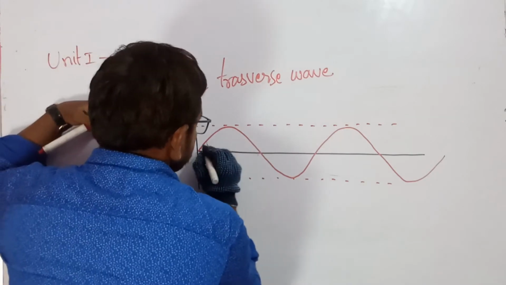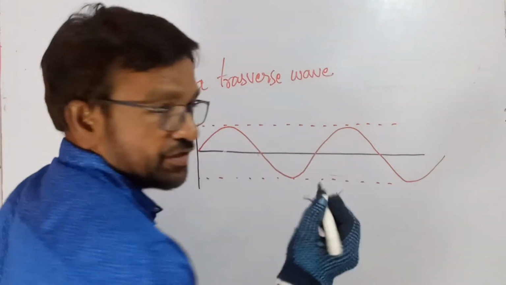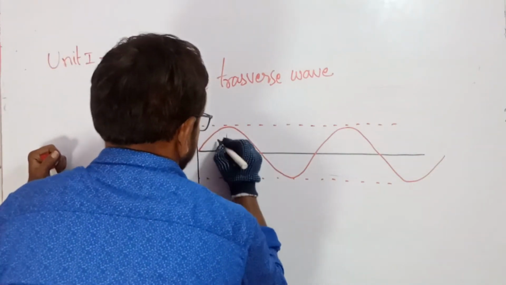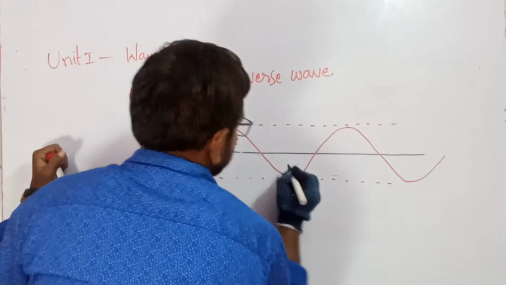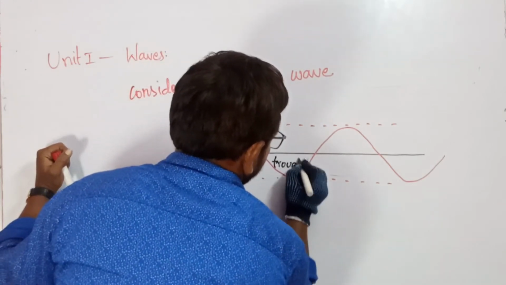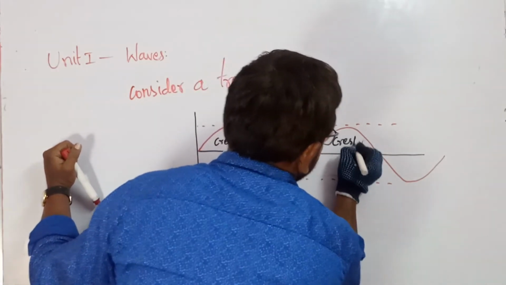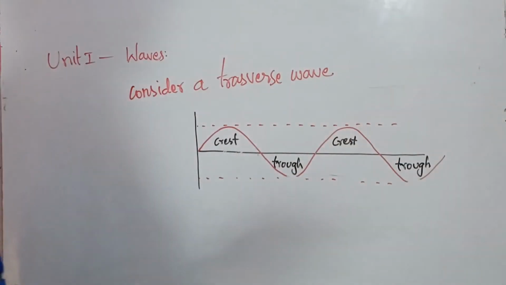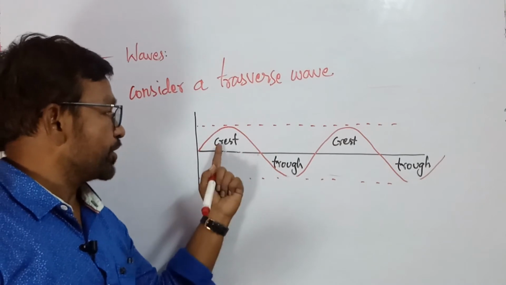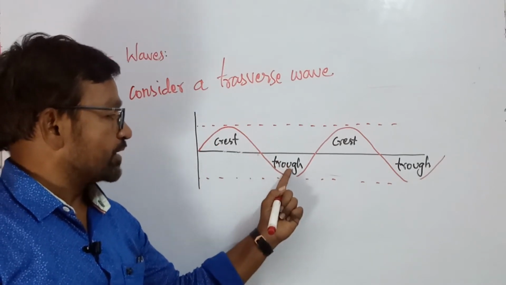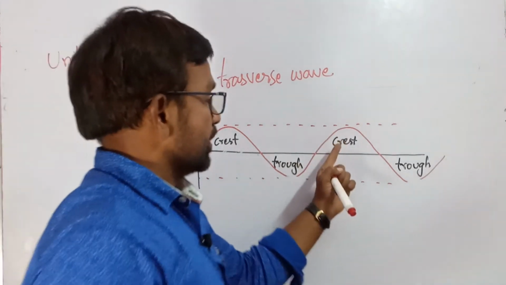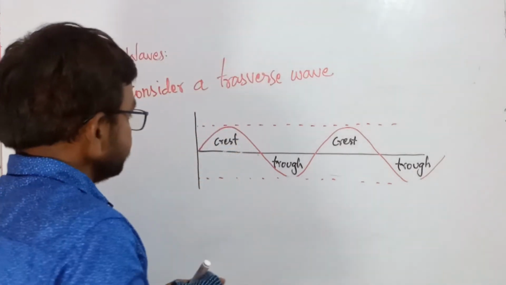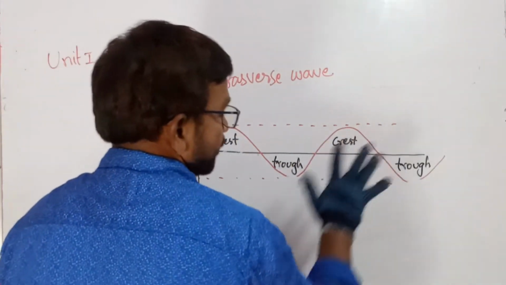So let me discuss crest and trough. This one is known as crest, and this one is known as trough. The upper part of the oscillation is known as crest, and the down part is known as the trough. Try to remember it like that. Crest, trough, crest, trough. Did you understand?